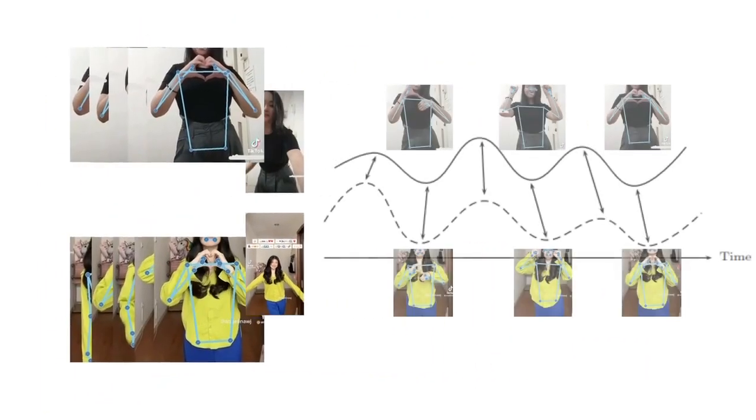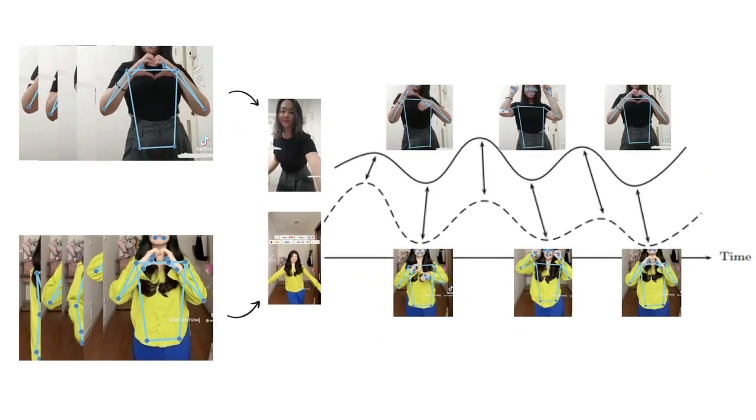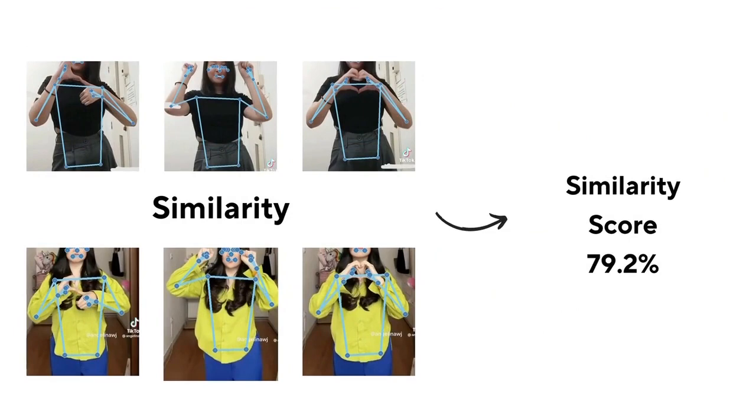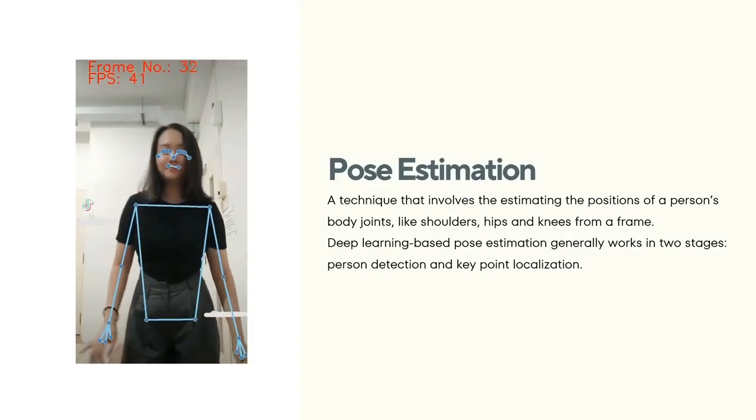Dynamic time warping, which is the matching of frames in the two videos, would be performed. Based on the matched frames from dynamic time warping, the similarity between each frame is calculated. Lastly, an overall similarity score and comparison video between learner and teacher video would be displayed to the user. Let's now dive into the specifics.